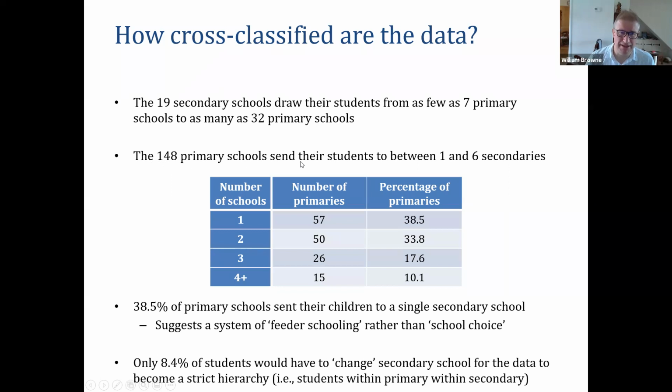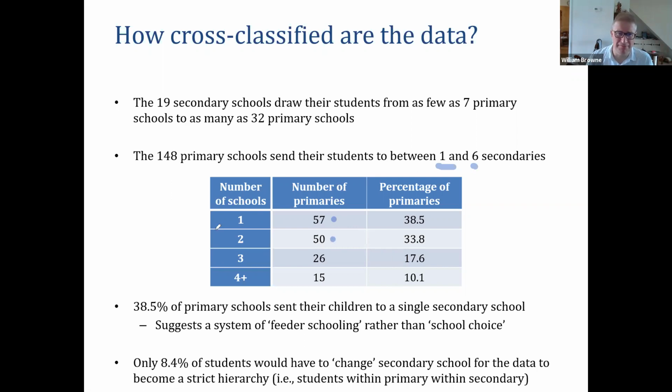So of the 148, what we find is that they don't send pupils to all 19 different secondary schools. They actually send to between 1 and 6. In actual fact, 57, so over a third of the primary schools, send all their pupils to the same secondary.